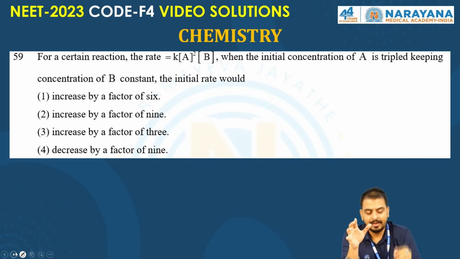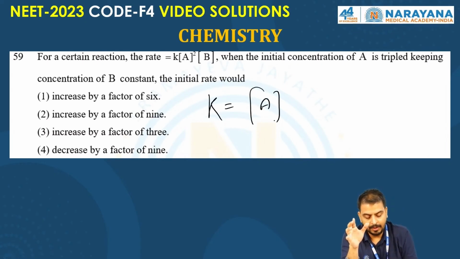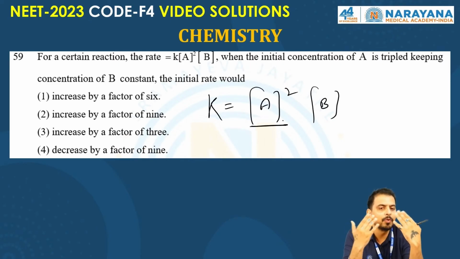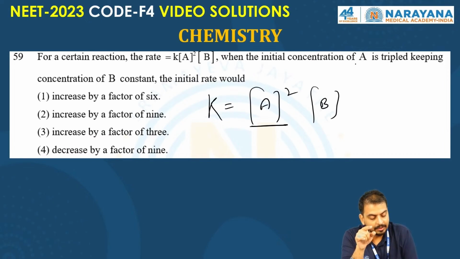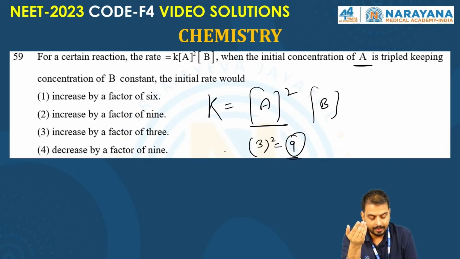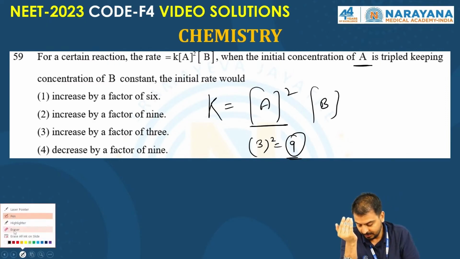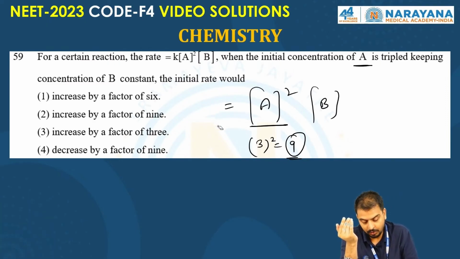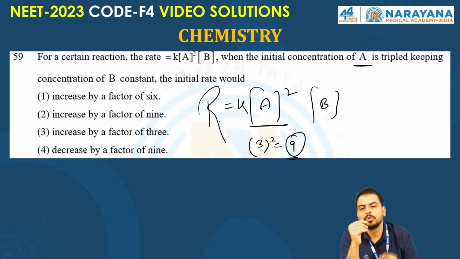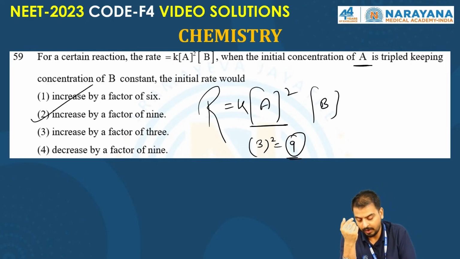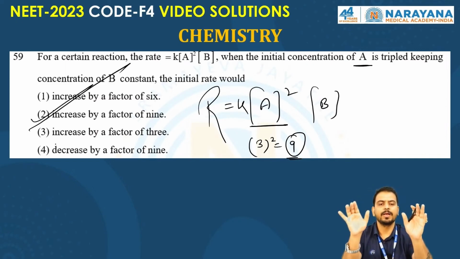For a certain reaction, the rate equals k A square B. So with respect to A, it is in the power of two. If we increase the concentration of A by a factor of 3, 3 square will be 9, right? So the rate becomes 9 times. You can write simply, the rate is k, this is R1. So the rate will become 9 times. It will increase by a factor of 9. What is the right answer? Second. I hope it's clear to everyone.